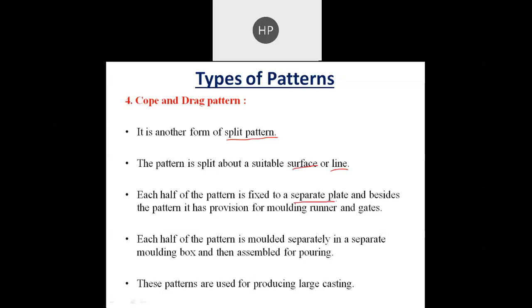The important thing is that each half of the pattern is fixed to a separate plate, and besides the pattern it has provision for molding runner and gates. Each half of the pattern is molded separately in a separate molding box, and then they are assembled for pouring.